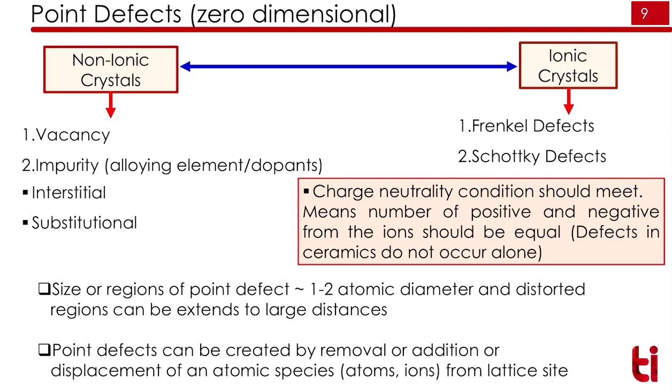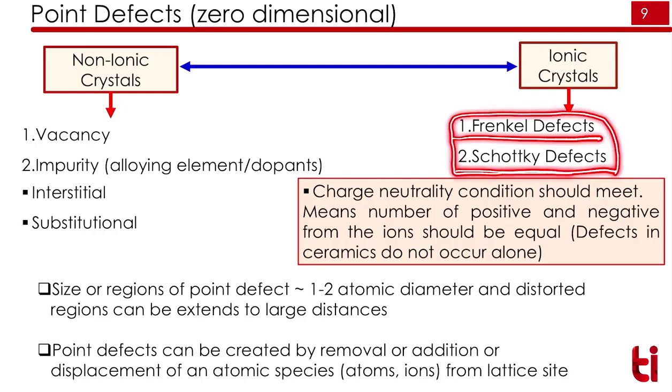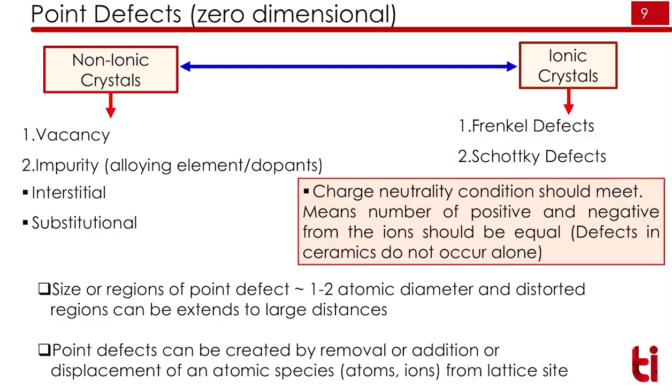So now we will start again our topic, the point defects. Point defects occur in non-ionic crystals as well as ionic crystals. In non-ionic crystals, we have two types of defect: one is called vacancy and one is called impurity. While in ionic crystals, we also have two types of defects: one is called Frenkel defect and one is called Schottky defect. Remember that in ionic crystals, defects occur in pairs, and the charge neutrality has to be maintained.